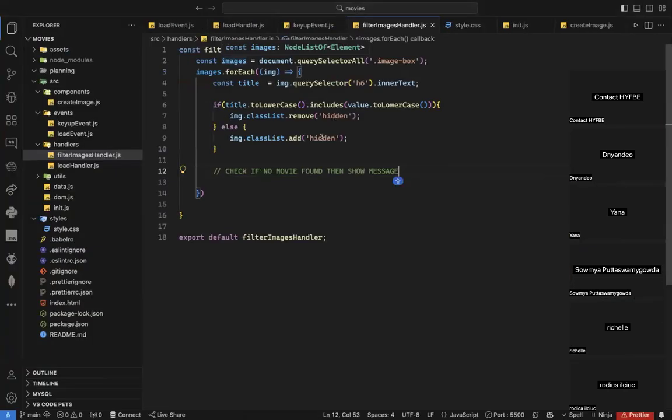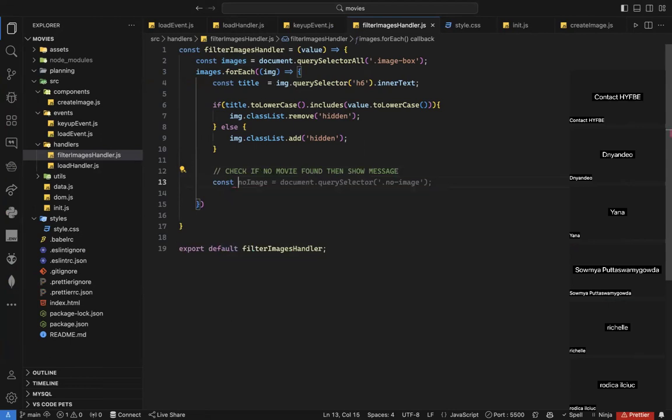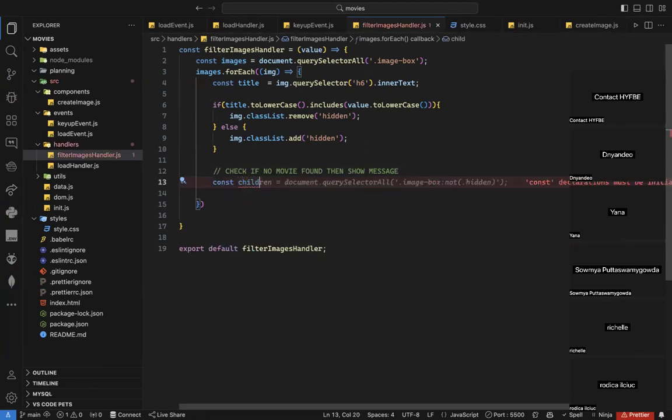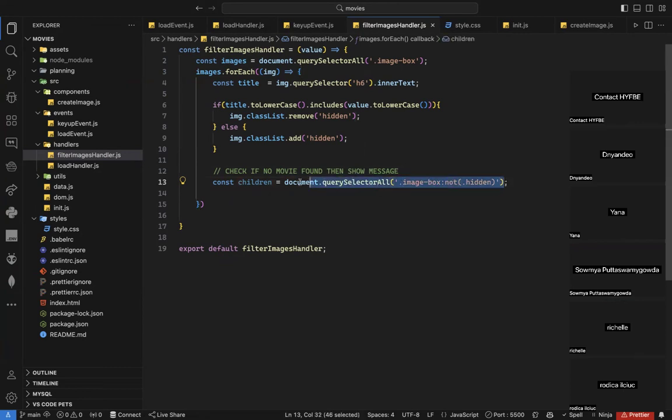So let's try to check it here. What I can do is just say const children, for example, now. Children. So how can I select the children? Well, I will just use document.querySelector. No. I can just use the parent of them. How can I use the parent of them? Where is the parent of them? Where is the parent of all images?